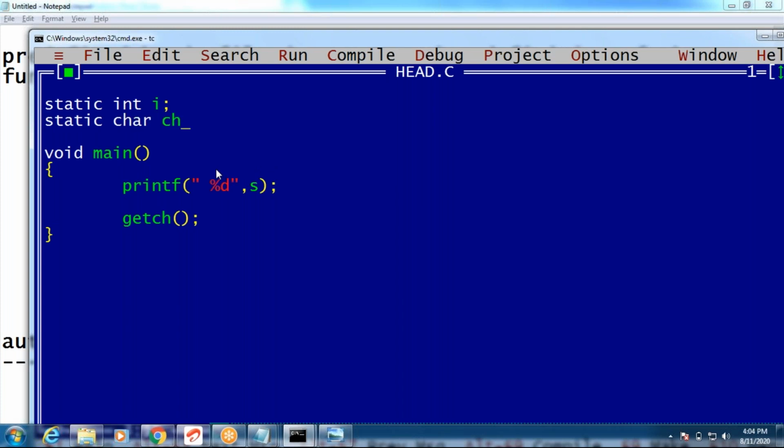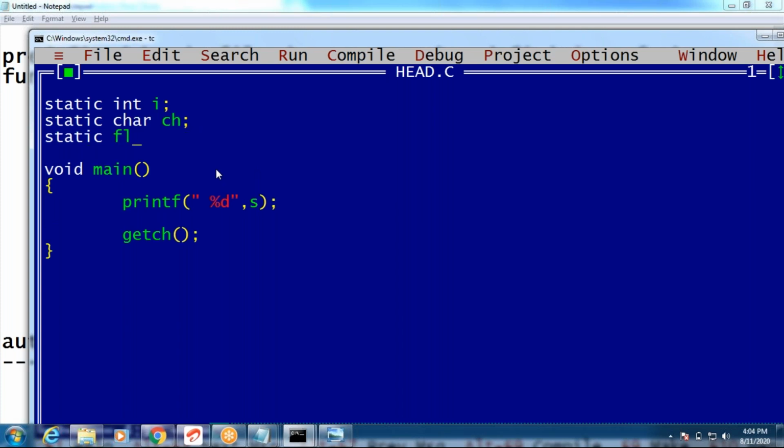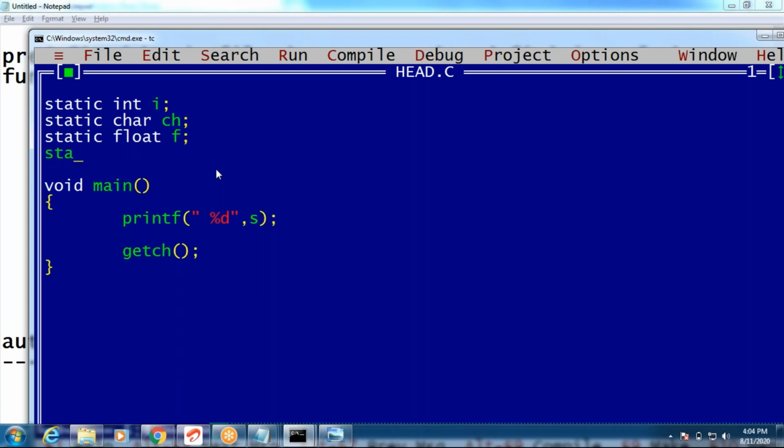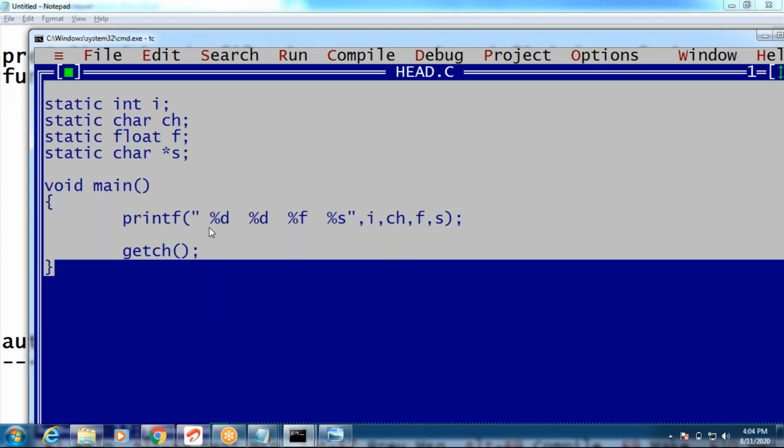Tell me the output, guys. Integer i value is 0 only. But for the null character, what ASCII value are we printing? That is 0. First value is 0. You know, right? This is 0, this is 0. Float value is 0.000000, 6 zeros. You know, right? The string value is null. It contains null. See the outputs. Initial values are 0, 0, 0.000000 and null. You understood, right? The initial values of static variables.